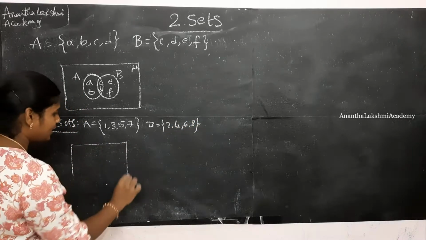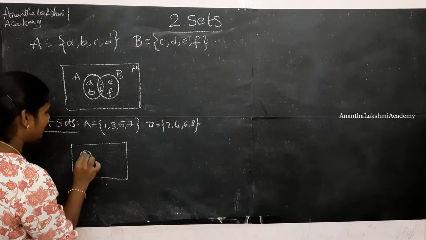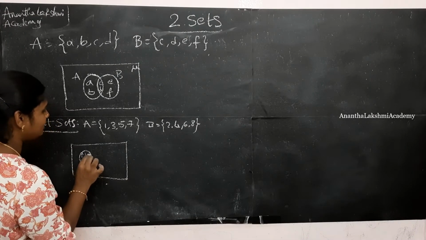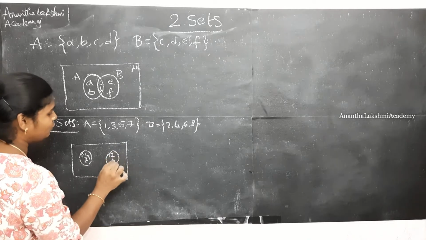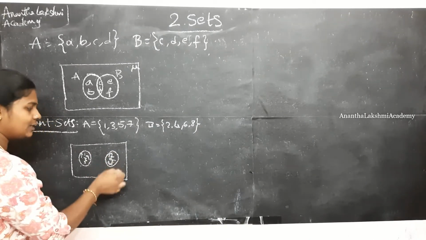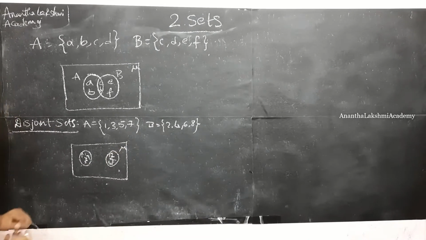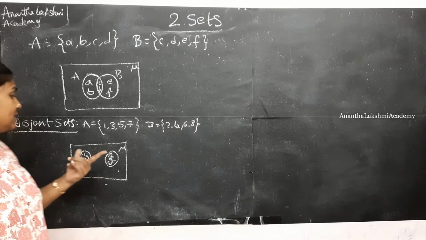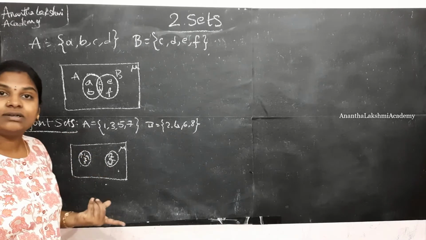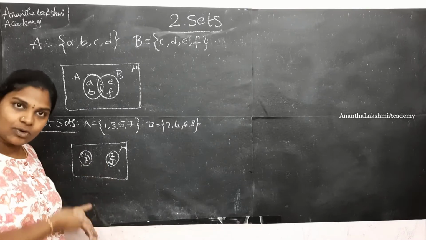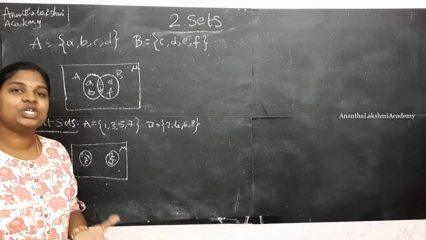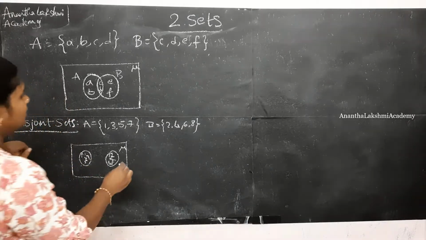If I write a Venn diagram for this, it will be 1, 3, 5, 7 and this will be 2, 4, 6, 8. This is here, and this is a universal set. We have nothing in common. When you come across two sets which have nothing in common,